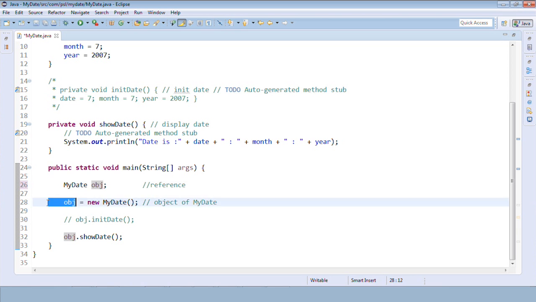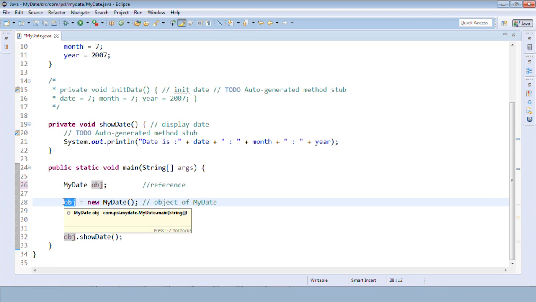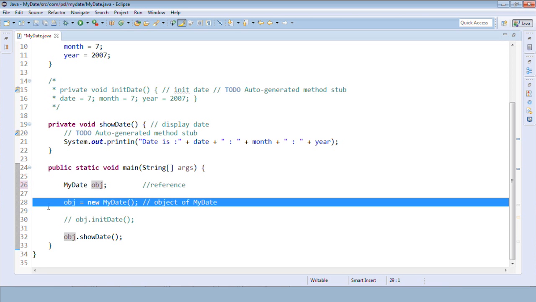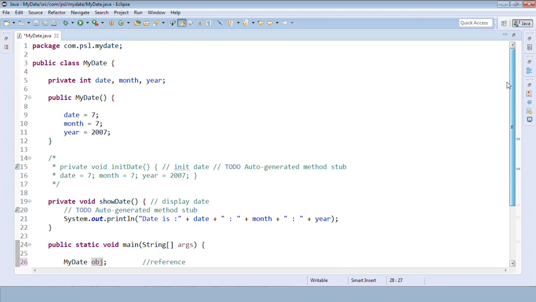And on line number 28, I will call this an object. It is an actual object. So on line number 28, it is an object, and on line number 26, here it is a reference. Okay, this is the second way to initialize the variable. And on this statement, your constructor gets called.